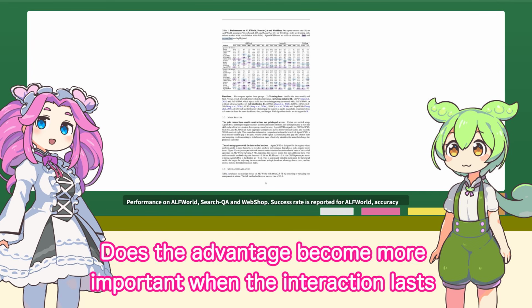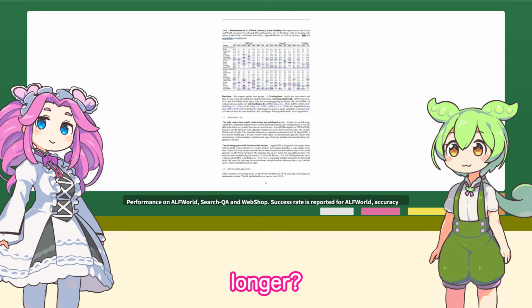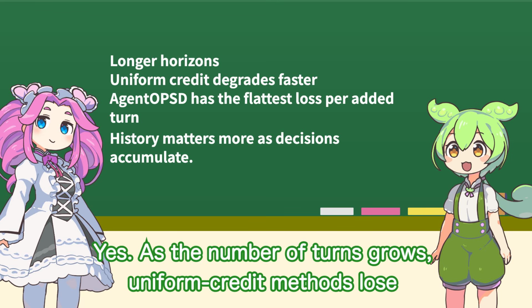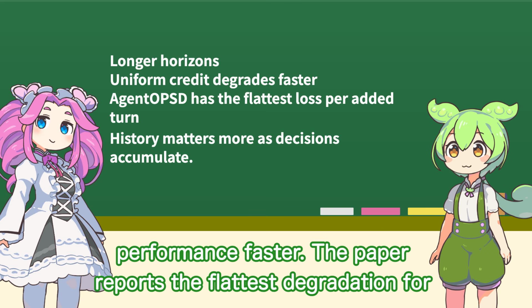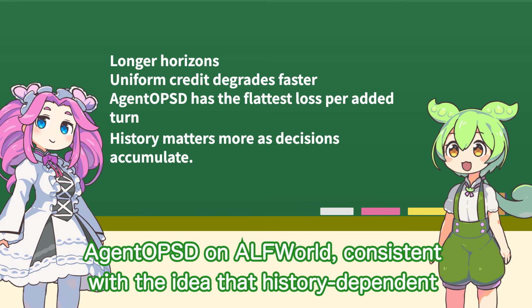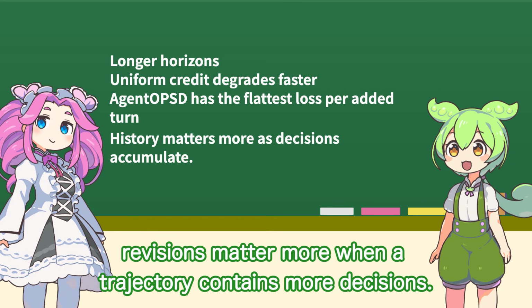Does the advantage become more important when the interaction lasts longer? Yes. As the number of turns grows, uniform credit methods lose performance faster. The paper reports the flattest degradation for AgentOPSD on ALFWorld, consistent with the idea that history-dependent revisions matter more when a trajectory contains more decisions.